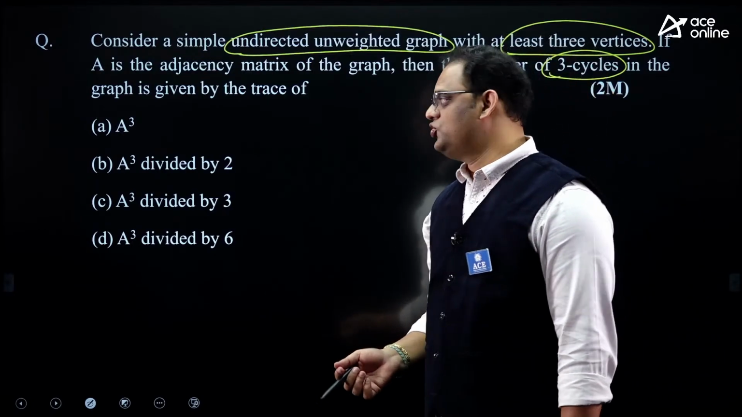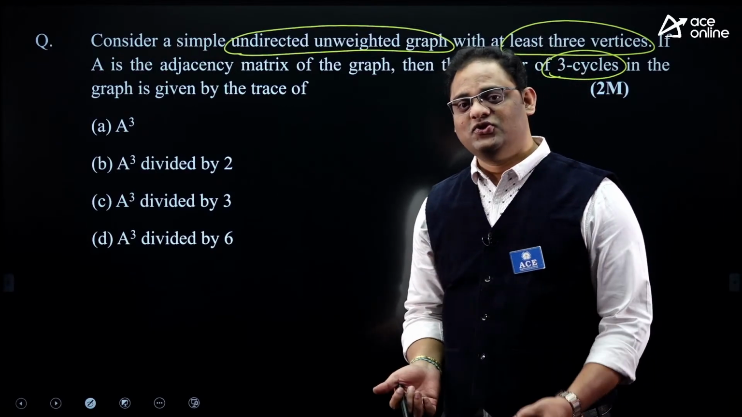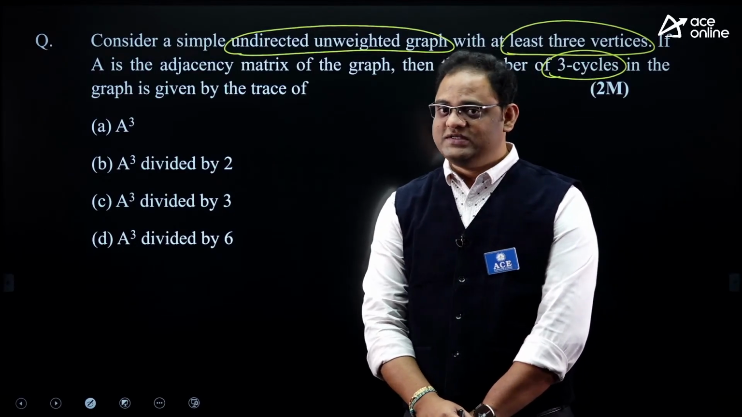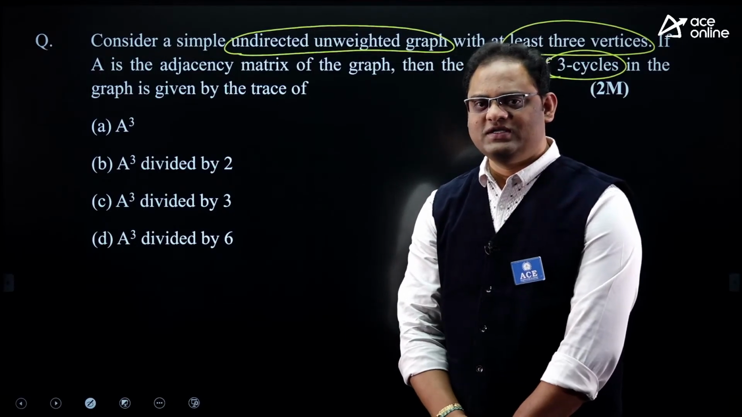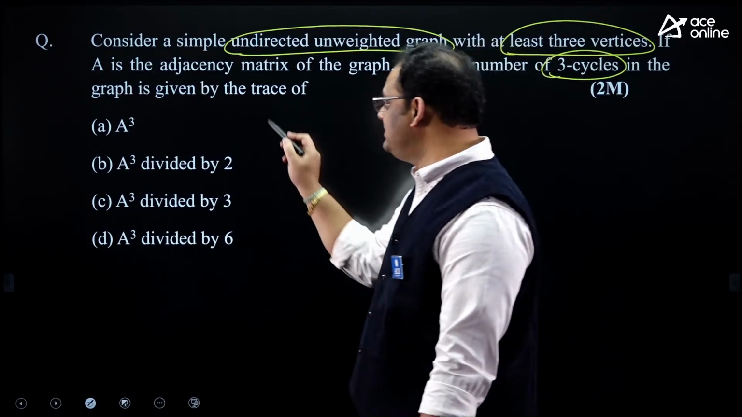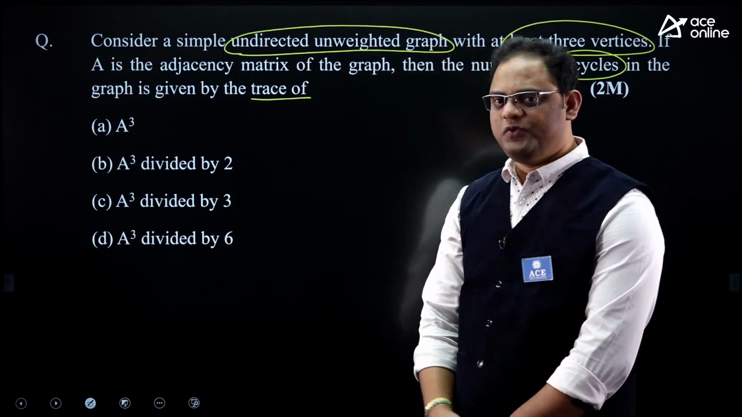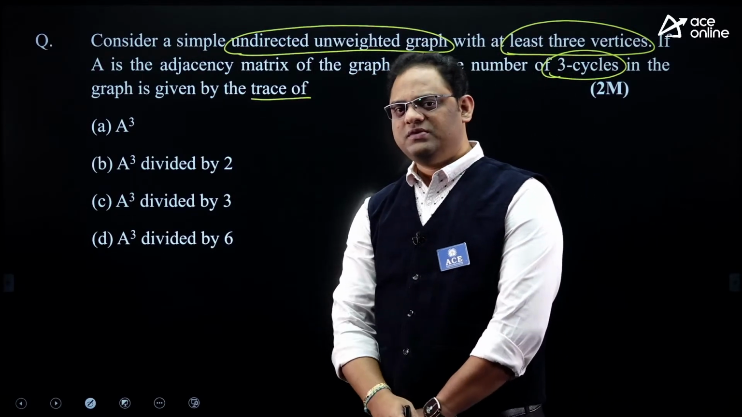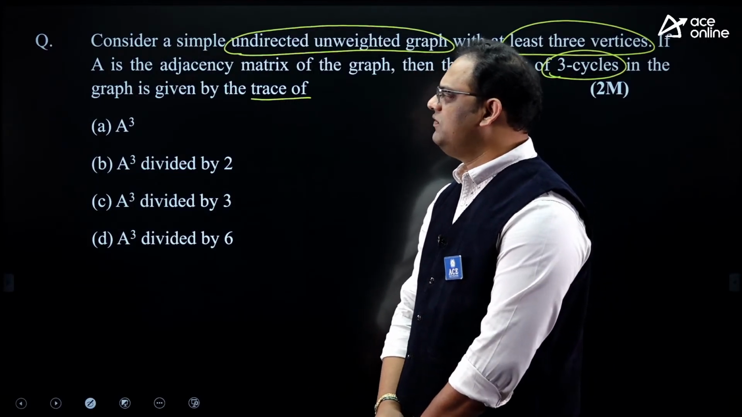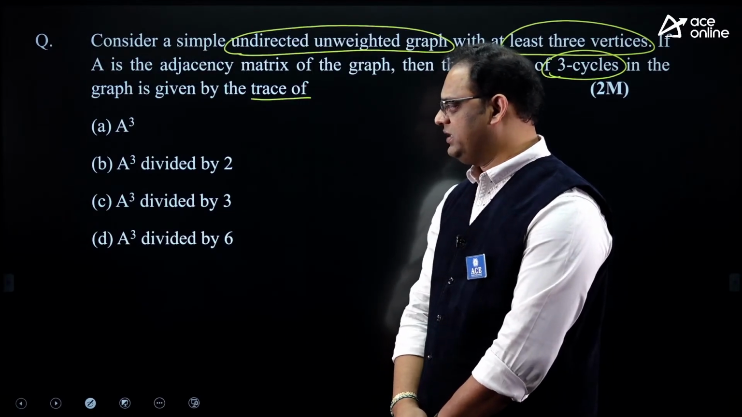So they are framing the question on the adjacency matrix. After the adjacency matrix, you need to find the number of 3 cycles. That number of 3 cycles is a trace of something. Some little knowledge of pure maths is required. Trace is nothing but the sum of principal diagonal elements and nothing else. So if you are okay with that, then you can answer this question about the adjacency matrix.